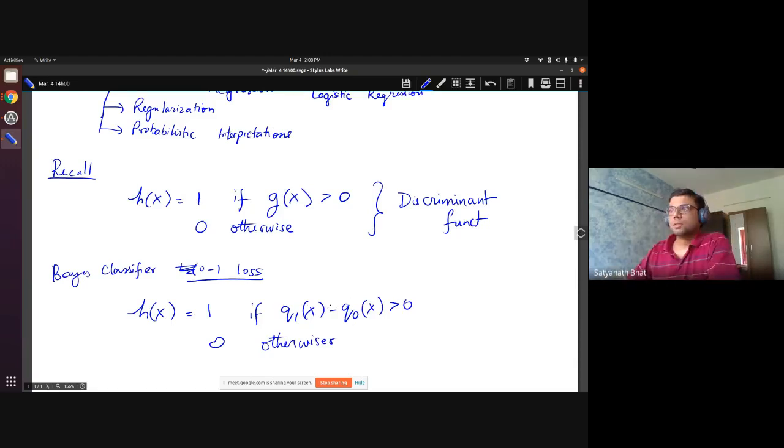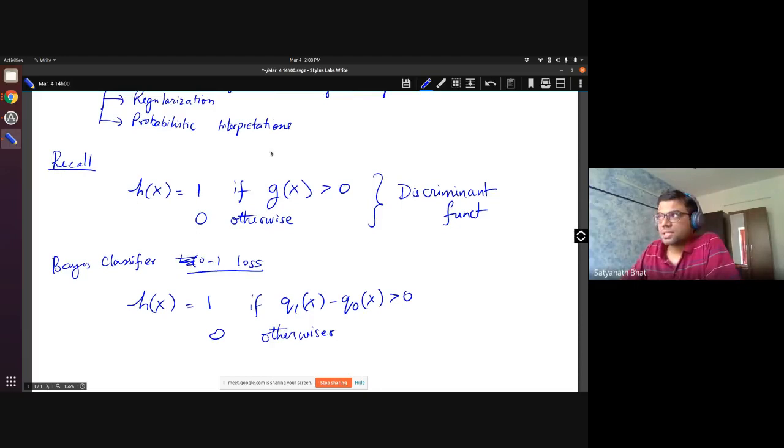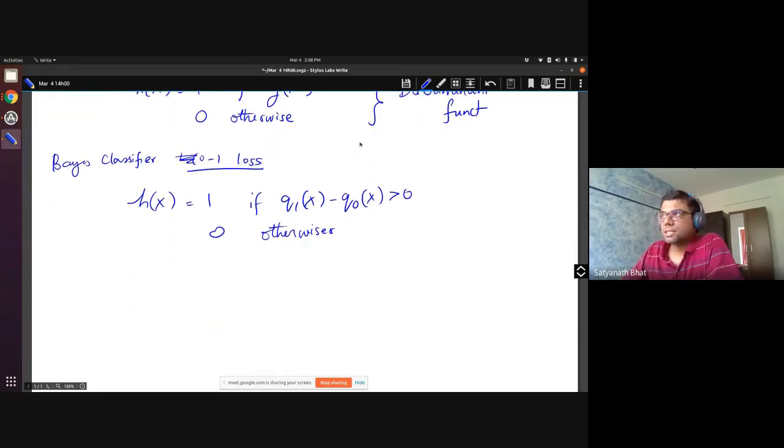Now, the first discriminant function that we will take is the linear discriminant function. Of all the choices that we have for a classifier, we will choose the linear discriminant function, and let me define what that is.